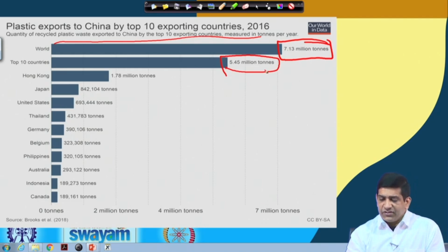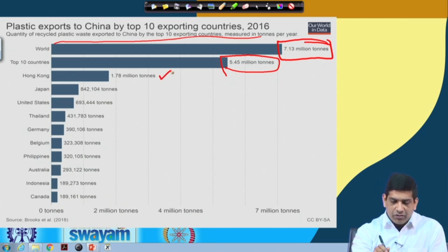So percentage wise, that is around 75 to 80%. One of the major ones was Hong Kong, and then Japan, United States, Thailand, Germany, Belgium, Philippines, Australia, Indonesia, and Canada. So that's where things were coming to China from.